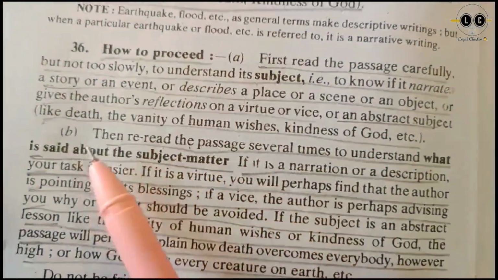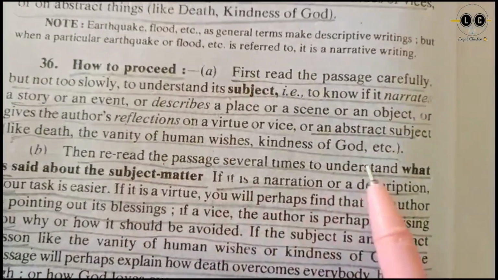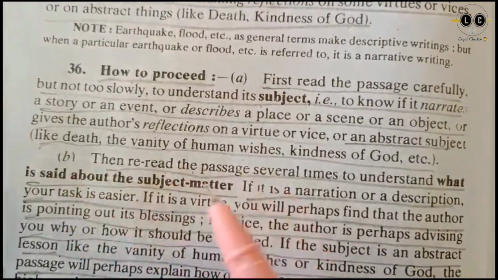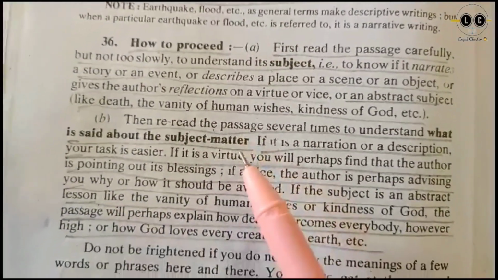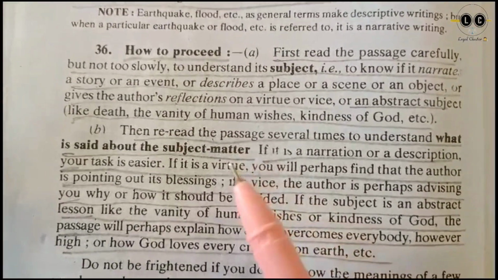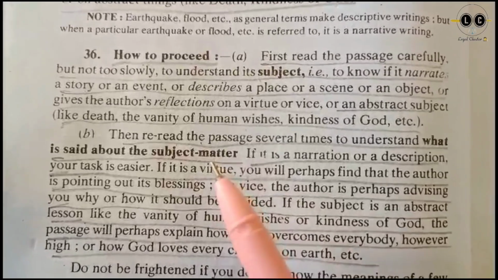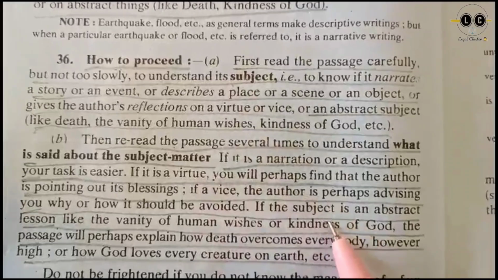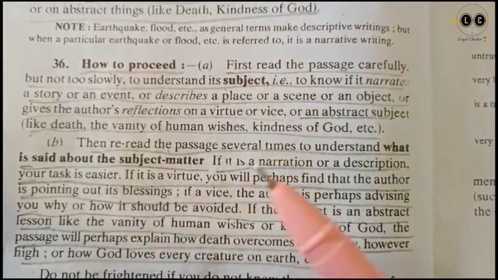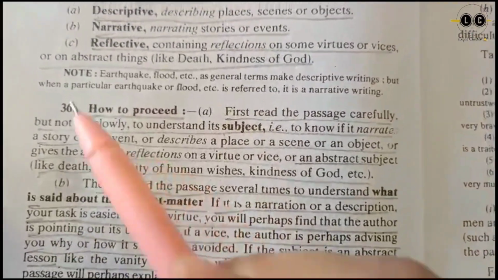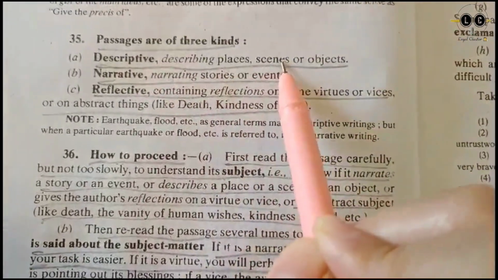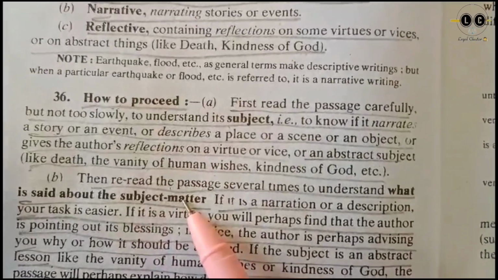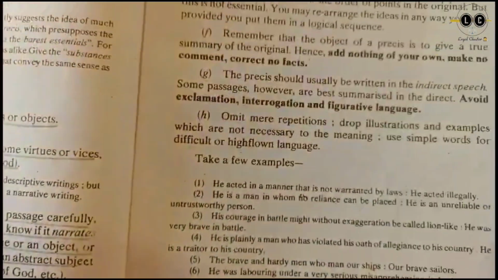Second, reread the passage several times to understand what is said about the subject matter. So the second one is the subject matter. You have to read the passage and find out what the passage or paragraph is talking about, whether it is the kindness of God, a story, or relating to a place, scene or object. What it actually is, you have to find out. This is the second.